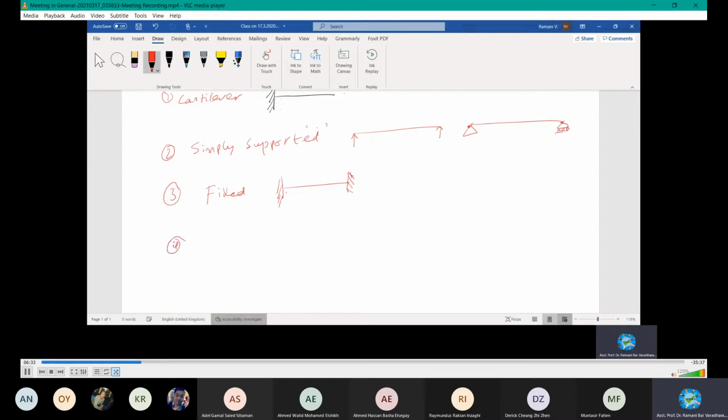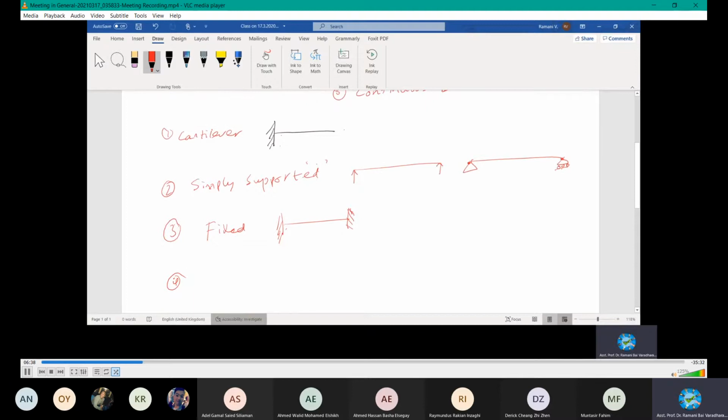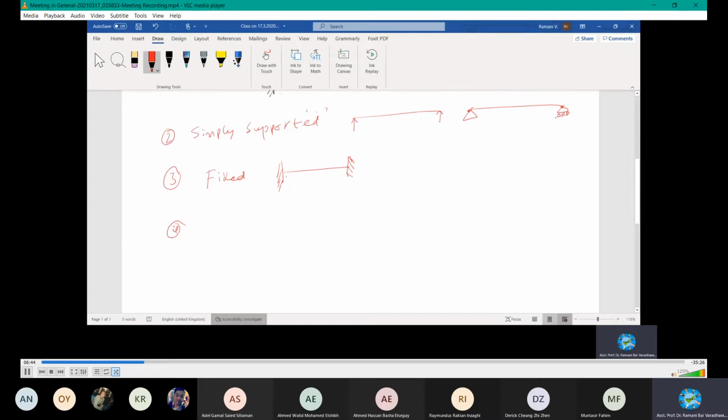Number 4 will be overhanging beam. Overhanging beam is also a typical type which we most commonly will come across in our design. It will be like this.